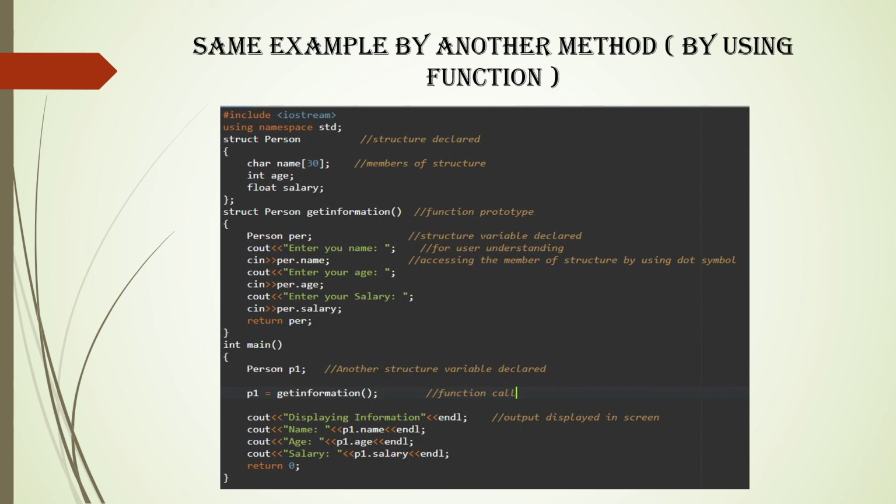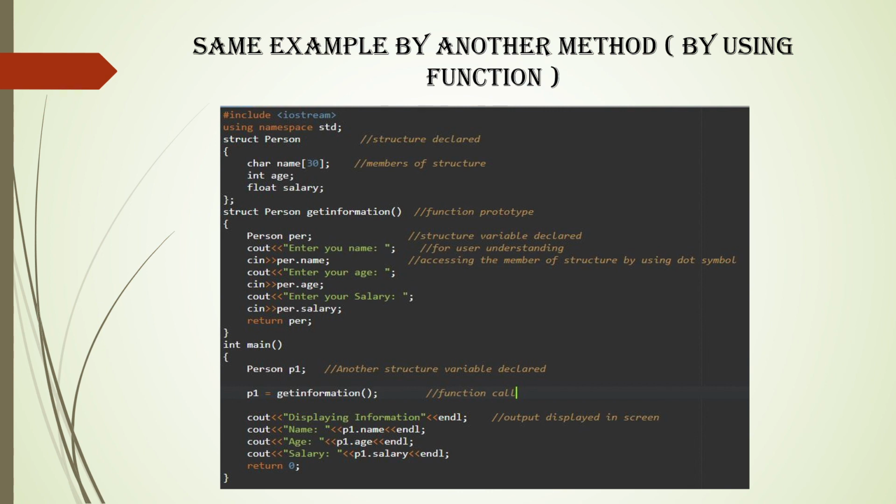So here is the same example as the previous one, but with a different approach, that is, by using a function. Here we have declared a function also. It is the same example as the previous one. See, the struct person is defined as in the previous one and the function prototype has been declared like struct person get information. Basically this function is made for taking the input, but the main point is that we have declared the structure variable in this function for accessing the structure members and return that structure variable at the end of this function. See the screen and the source code which has been mentioned here.